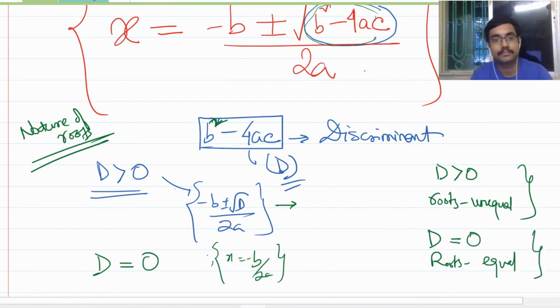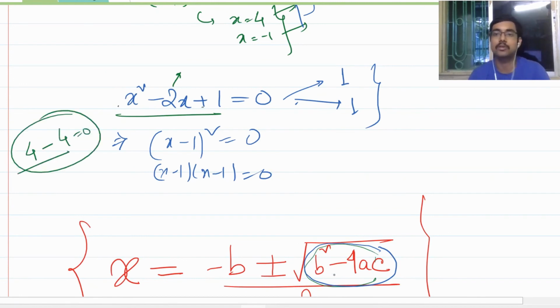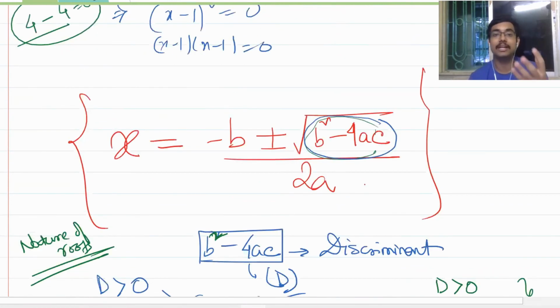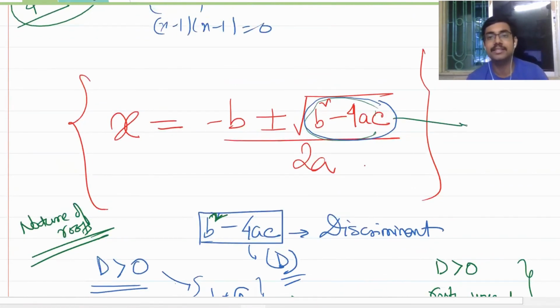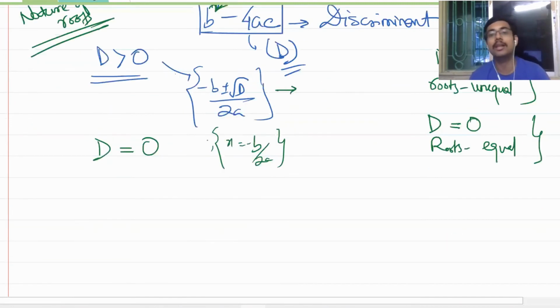Okay? Just like this. Here you see b square is minus 2 whole square, that is 4, minus 4ac. Are you seeing the discriminant is equal to 0? So do you also recognize why the roots are identical here? Simply by looking at a quadratic equation, just by finding this discriminant, you can judge the nature of roots, whether they're equal or unequal.